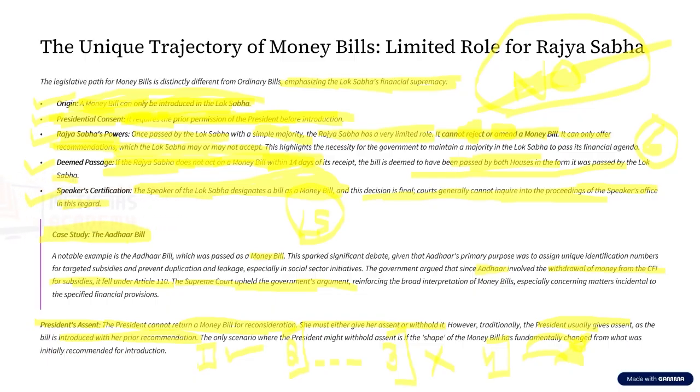Another very important point that I want to point out is, the ordinary bill can be approved or rejected or even returned for reconsideration by the President of India. But what happens in case of a money bill? Generally, it can be approved by the president or rejected by the president. But can it be returned by the president? The answer is no. Why? Because this money bill is introduced only with the prior approval of the president of India. So these are certain important differences between money bill and ordinary bill.